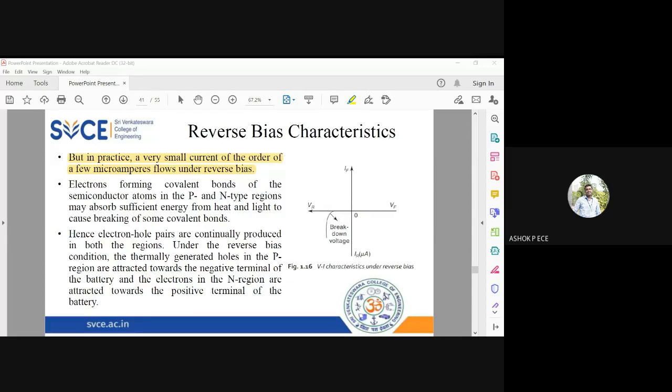You are able to understand the difficulty. Even though the electrons and holes are moving away from the depletion region, they cannot cross the barrier because the barrier is very, very wide and very, very strong. Only if you cross the barrier do you get current, correct? So if I want to make them cross the barrier, what are the options I have in my hand? Think and say.